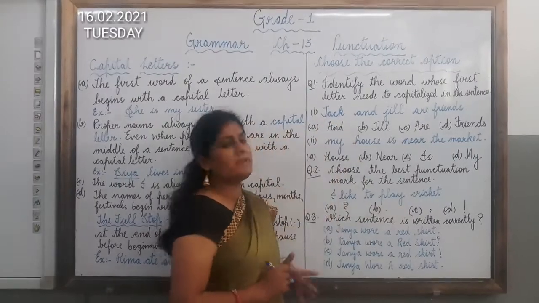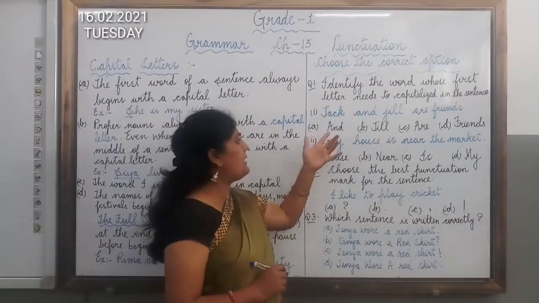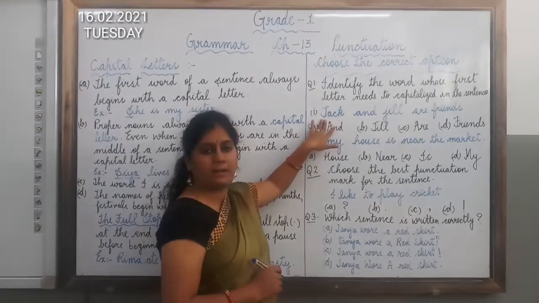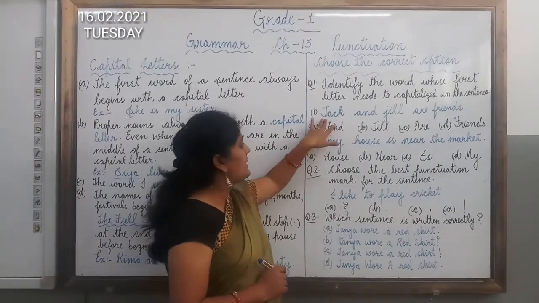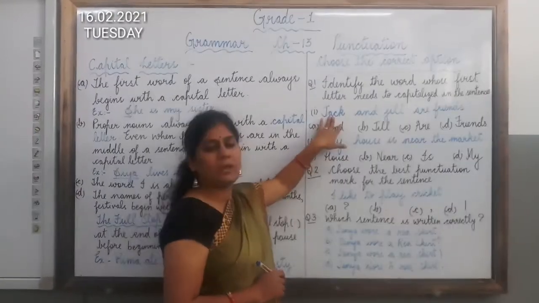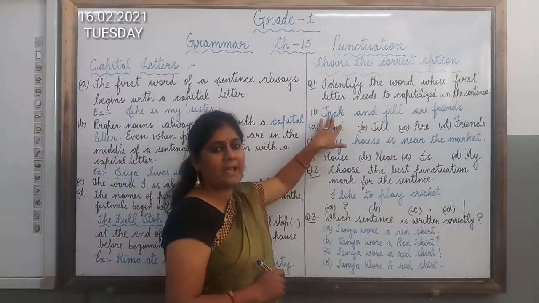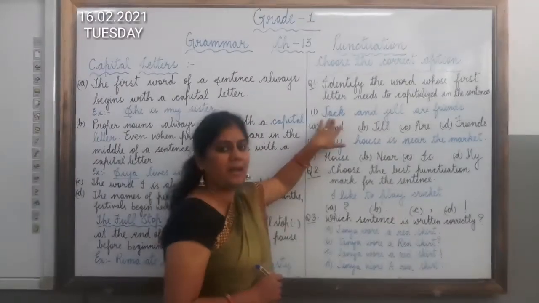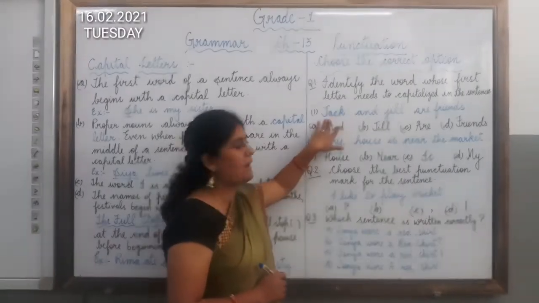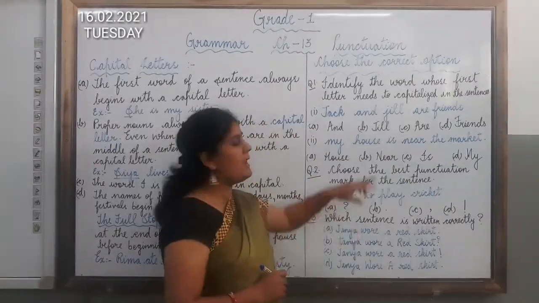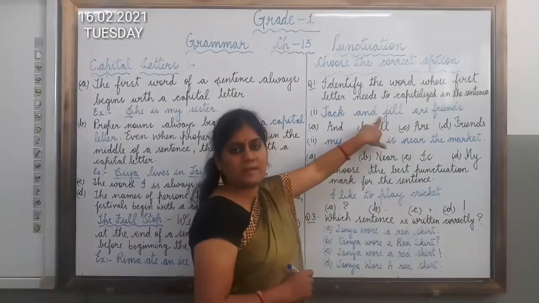Now here, first you have to observe that the first letter should be capital. So here J is written in capital. Jack and Jill. Now here are the two names given to you. Jack and Jill. So they are the proper nouns. So Jack is already written in capital, J is already in capital. And Jill. Now here you can observe that Jill is written in small letter.